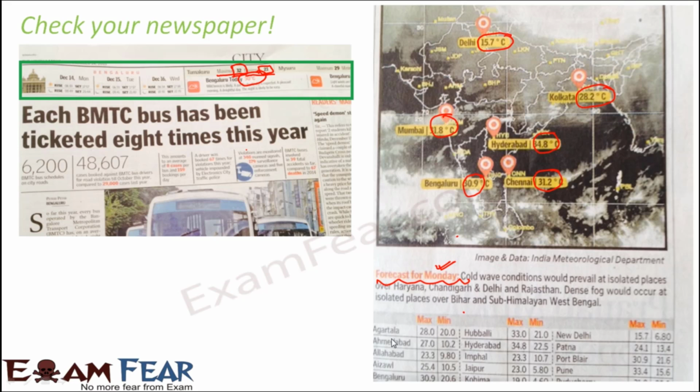So on Monday, all these places, for example, Ahmedabad, will have a maximum temperature of 27 and a minimum temperature of 10. Similarly, if you see Jaipur, it will have a maximum temperature of 23 and a minimum of 5.8. So for every place, the maximum and minimum temperature is given, and also the average temperature for that particular day. So these are the places where you actually come across some weather reports. You can consider them as reports because they are telling you the weather of a particular place.